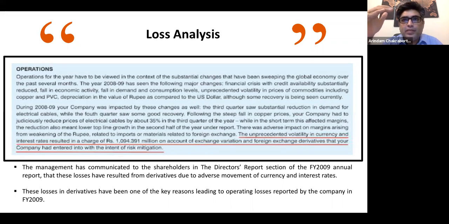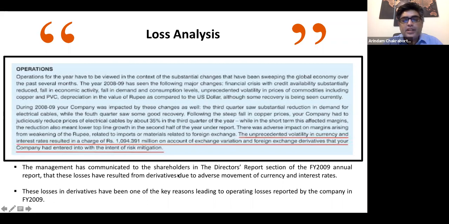But the weapon they used to hedge their risk has gone against them, and somehow it has not worked in their favor, and they suffered a loss. The tool they used to safeguard against losses worked against them. Maybe they wouldn't have suffered such a loss if they hadn't used the derivative tool at that point in time, right? So it's a big lesson for all of us, I believe.